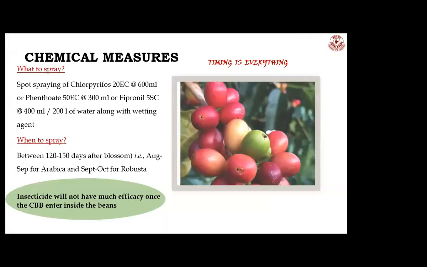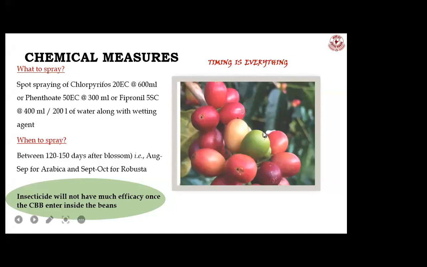So apart from this, we also recommend the insecticide spray in the early stage of infestations, not in the later stage. The insecticide we were recommending for the management of berry borer was chlorpyrifos earlier. Now you can also spray fipronil or fenthoate in case chlorpyrifos is banned. So here the timing of insecticide spray is very important.